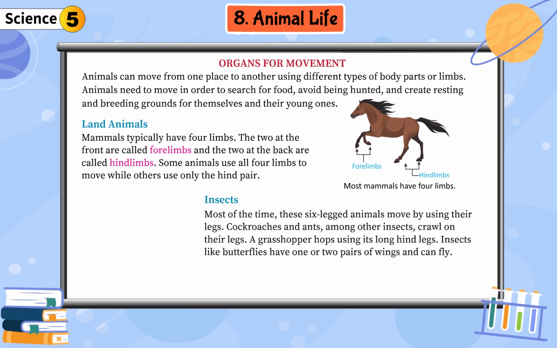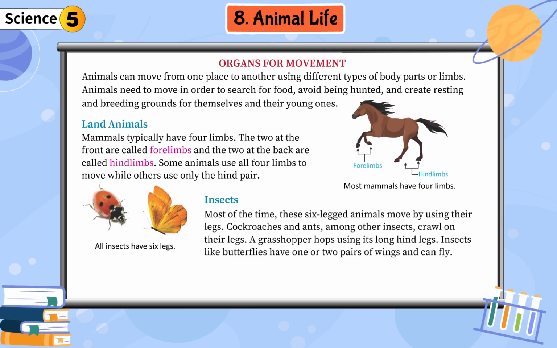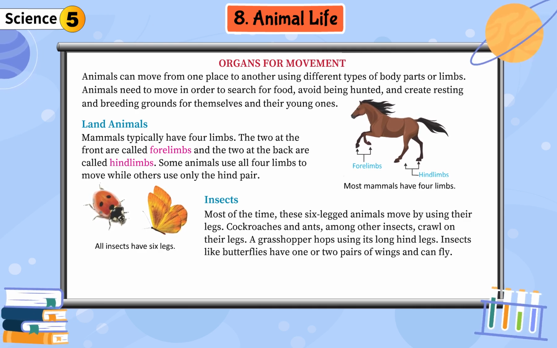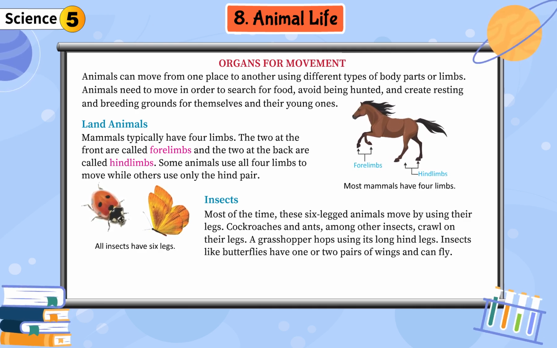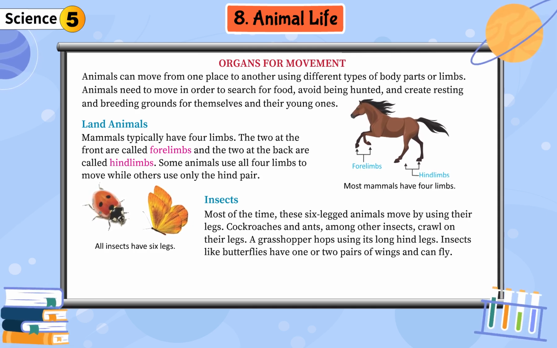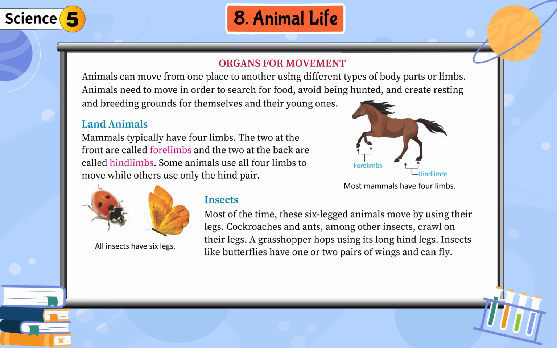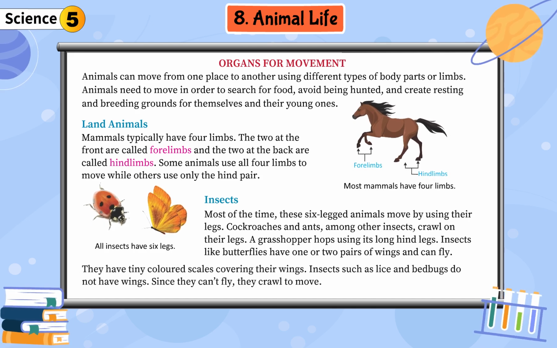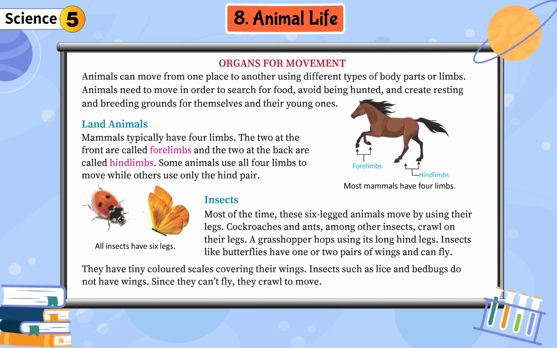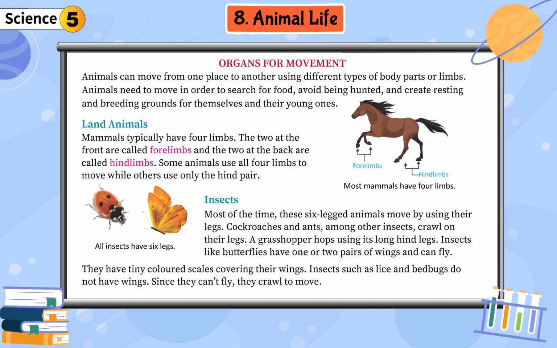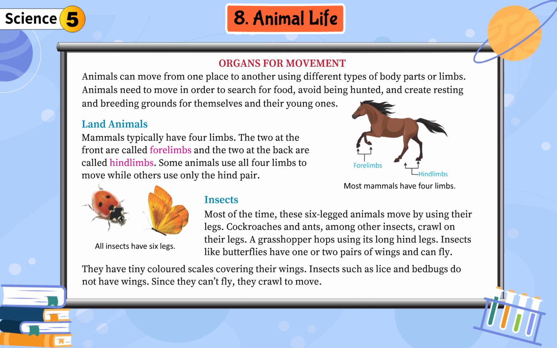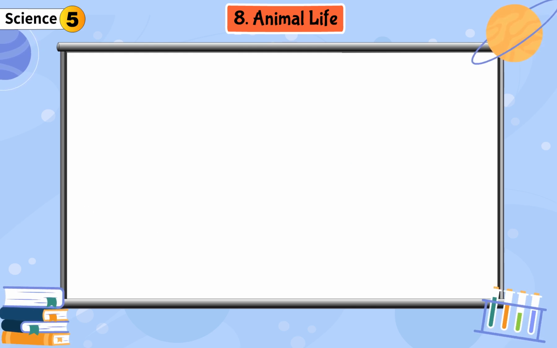Insects. Most of the time, these 6-legged animals move by using their legs. Cockroaches and ants, among other insects, crawl on their legs. A grasshopper hops using its long hind legs. Insects like butterflies have 1 or 2 pairs of wings and can fly. They have tiny colored scales covering their wings. Insects such as lice and bedbugs do not have wings. Since they can't fly, they crawl to move.